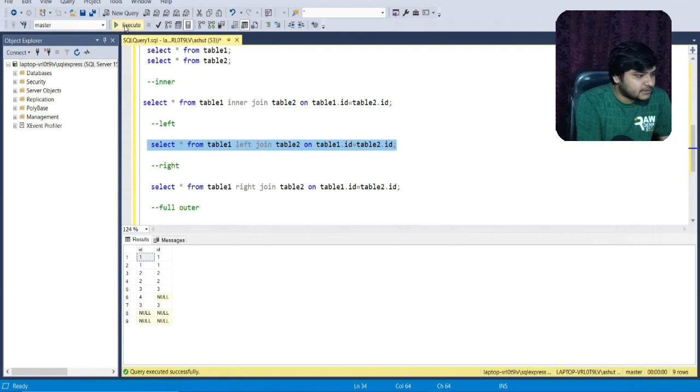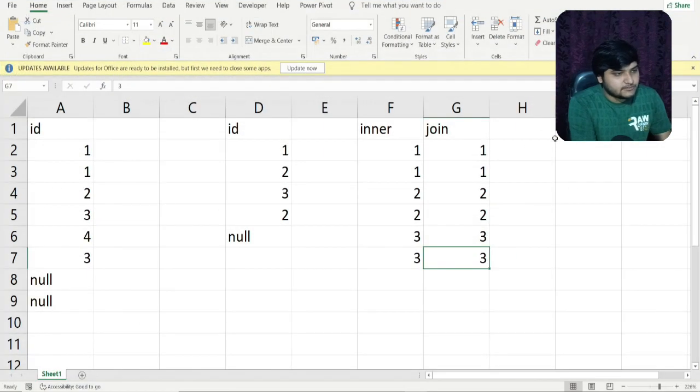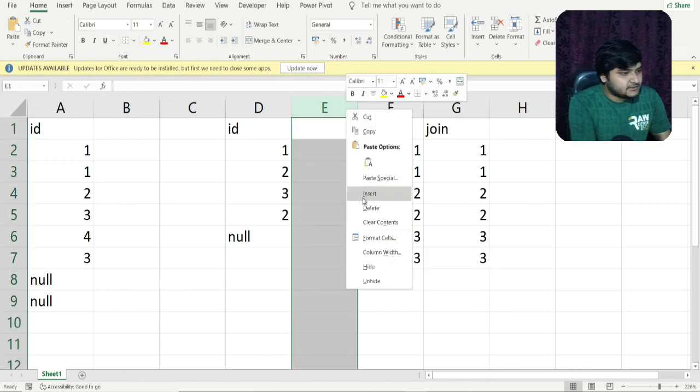I'll just execute this command, and you can see yes, some difference is produced here, and this will help me explain the null joins here. So I'll just paste this data. Let us insert.